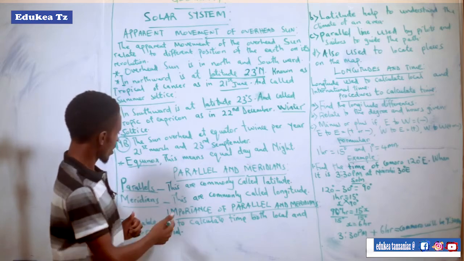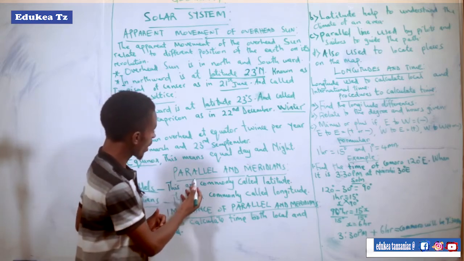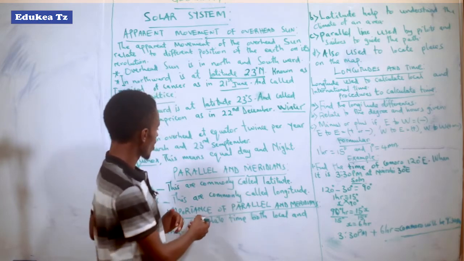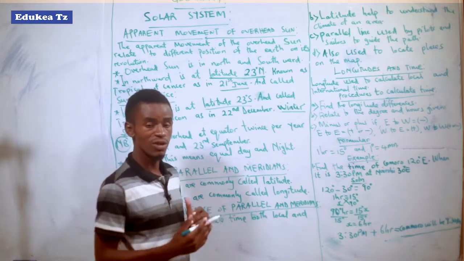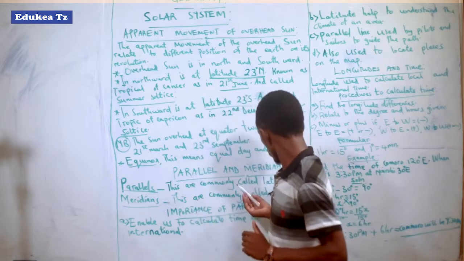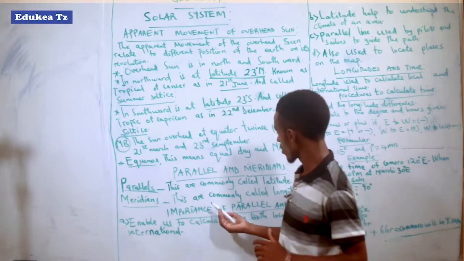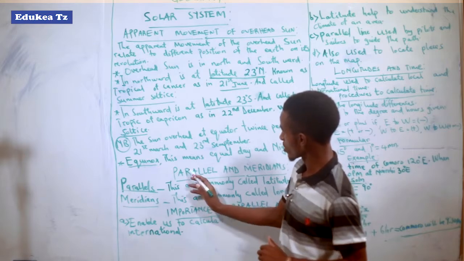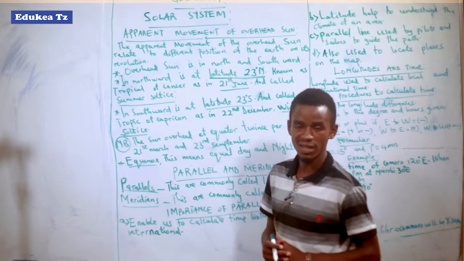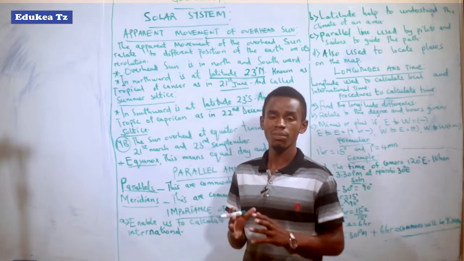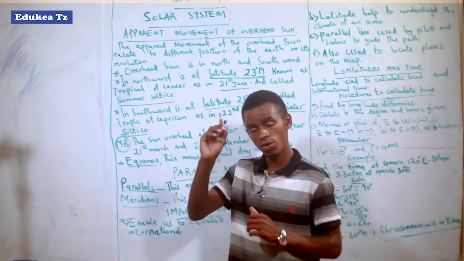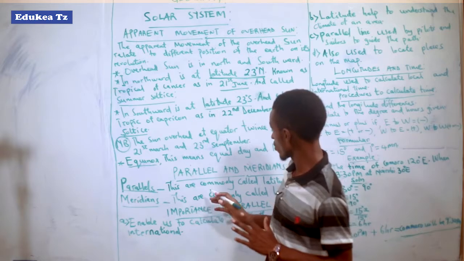Also, let's come to our other subtopic, the parallel and the meridian. When we talk about parallel and meridian, we can say longitude and latitude are related, because the parallel is commonly called the latitude, and the meridian is commonly called the longitude. And what is longitude? Those are lines drawn on the map, or on the Earth's surface, from north to south.